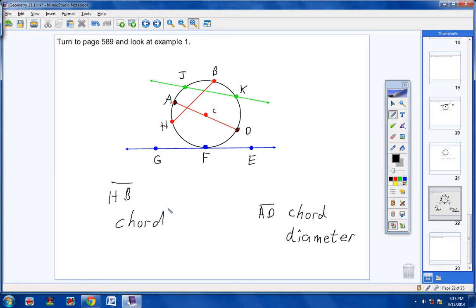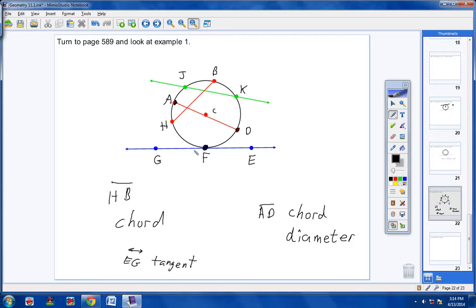All right, let's continue on. EG. Well, EG is going to be a tangent line. Notice how EG intersects the circle in one place. Line EG, so it starts here, or here, however you want to look at it, and it travels over and it intersects the circle in one place, and it keeps going. So we definitely are going to say that line EG would be what we call a tangent line, or you can just say a tangent. Okay, so this line right here is a tangent, and the point of tangency would be F. The point of tangency would be letter F.